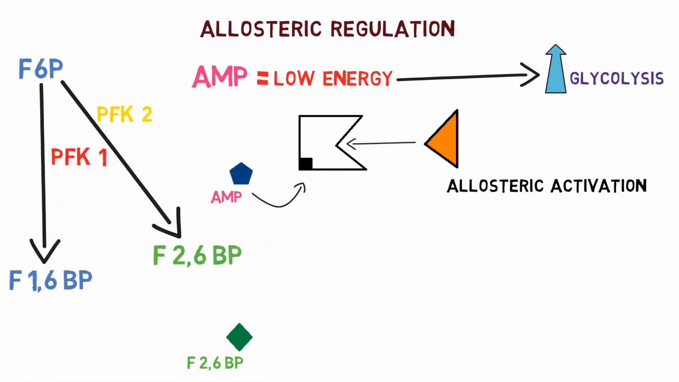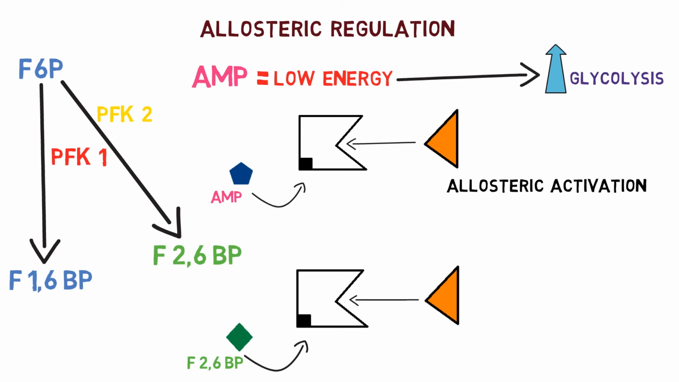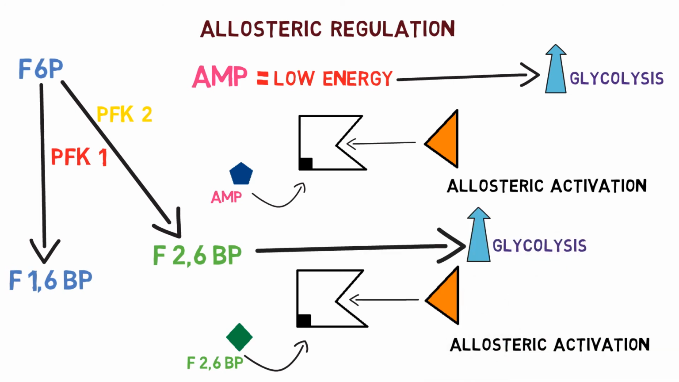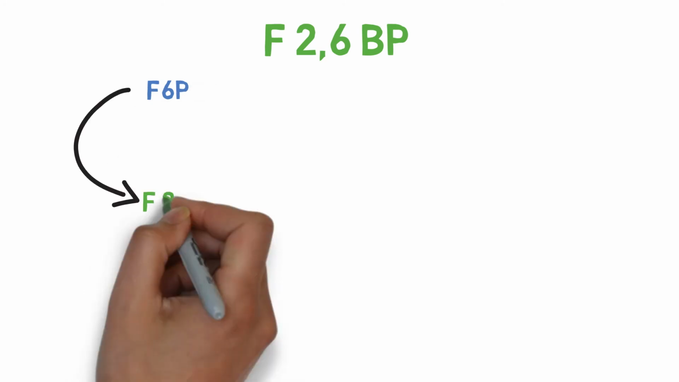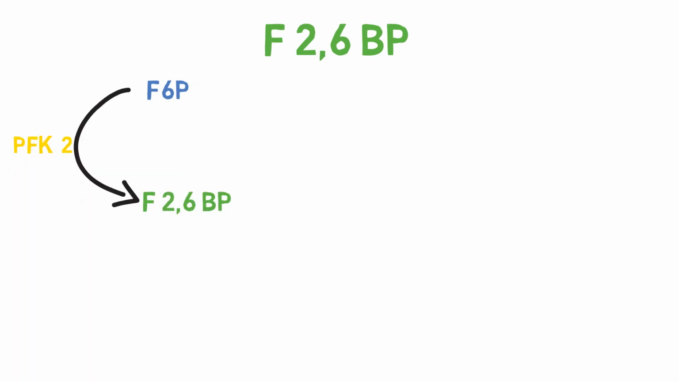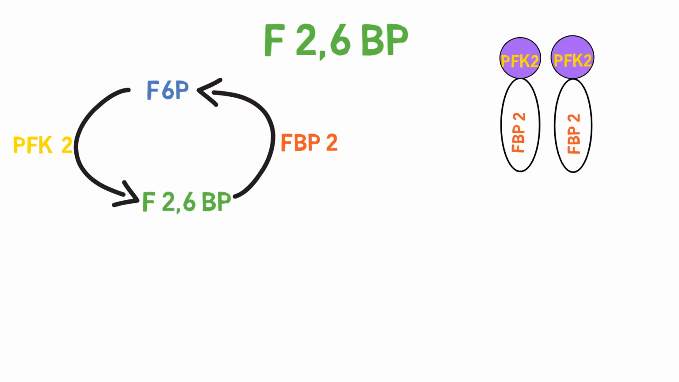When fructose 2,6-bisphosphate levels are high, it binds to its allosteric site on the PFK1 enzyme and stimulates the formation of fructose 1,6-bisphosphate. The cell has a separate mechanism to regulate fructose 2,6-bisphosphate levels. PFK2 converts fructose 6-phosphate to fructose 2,6-bisphosphate, and the fructose bisphosphatase 2 enzyme, FBP2, dephosphorylates fructose 2,6-bisphosphate into fructose 6-phosphate again. PFK2 and FBP2 are two different enzymes present in the same polypeptide.